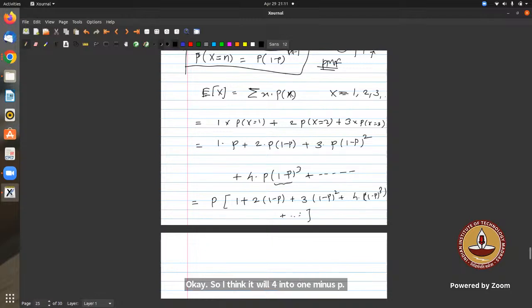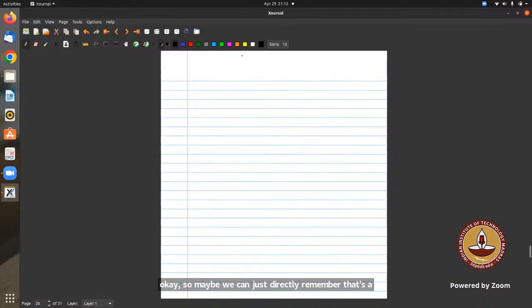I thought it was a simple thing to show how this 1 upon p comes, but if that 1, 2, 3 was not there, we could do that. That was the simple one actually. There is a proof for this, but again it will take a lot of time. Maybe we can just directly remember. Currently, if you want, I will share that proof also. It's not a problem.